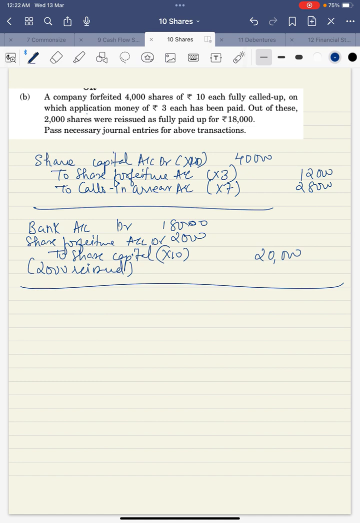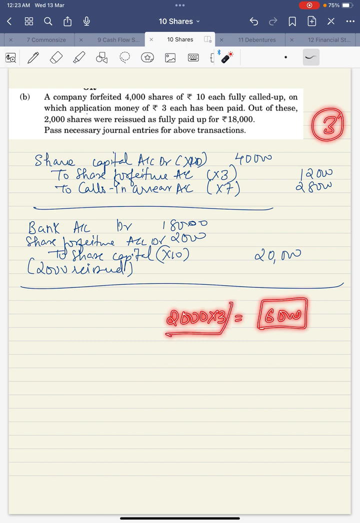Now look at this: on 2,000 shares, how much discount could you have given? 7 rupees was, sorry, 3 rupees was received on each and every share. So 2,000 into 3, 6,000 discount is what we can give because 3 rupees was received. So 6,000 is the maximum discount which could be given. So these people have given a discount of 2,000. So 4,000 rupees is saved.